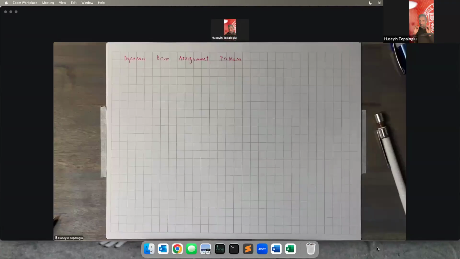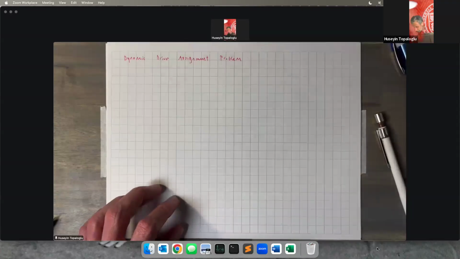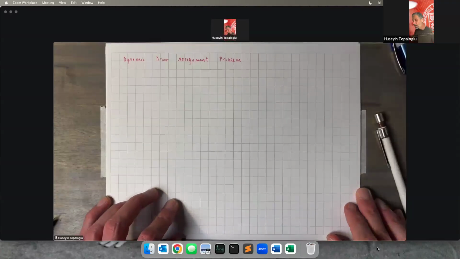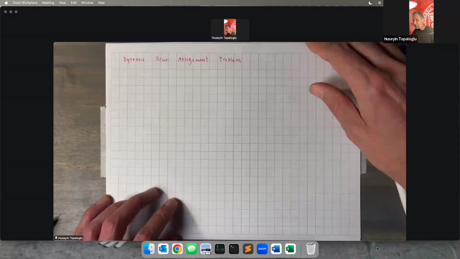And the interesting twist of this problem is that the load carrying decisions that we make for the different days interact with each other. What I mean by that is, if a driver carries a load from location I to J on day T, then that driver is going to be available at location J at the beginning of day T plus 1. Okay, so this is the interesting twist of the problem. The load carrying decisions that we make on different days are connected with each other, meaning that if a driver carries a load from location I to J on day T, then that driver is going to be available at location J at the beginning of day T plus 1.